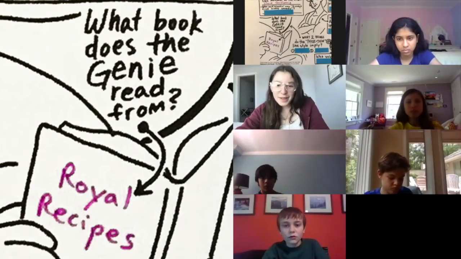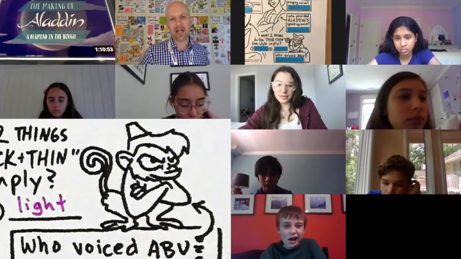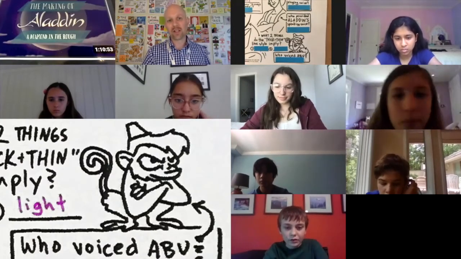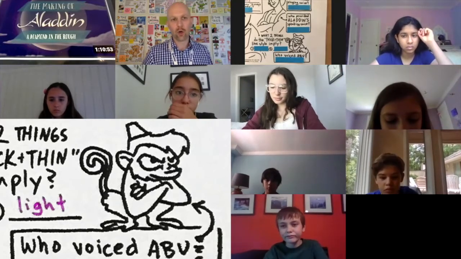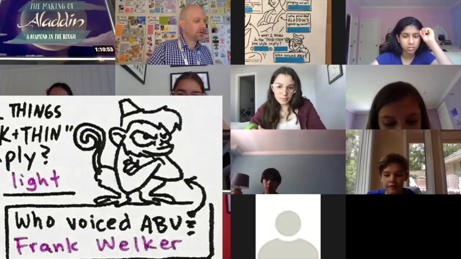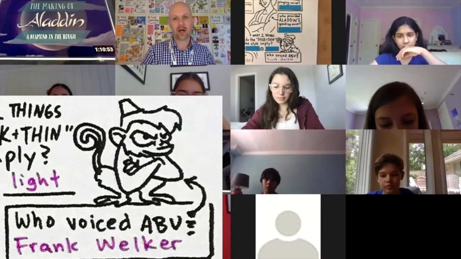Who voiced Abu? Abu didn't really say words. Right? He was the monkey. He was kind of Aladdin's sidekick, but he still had a voice, kind of humorous noises. Luca has a guess. Luca, go right ahead. Frank Welker. Yes, he is correct. Frank Welker voiced the character of Abu.